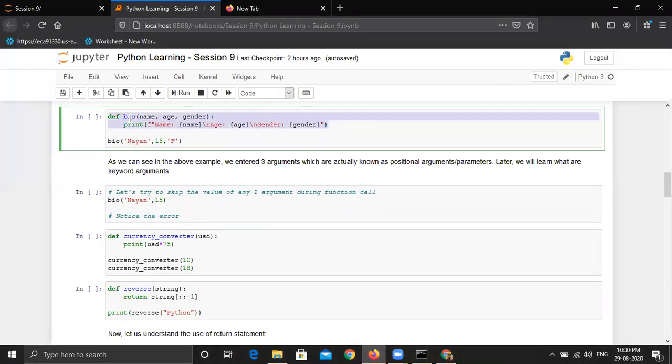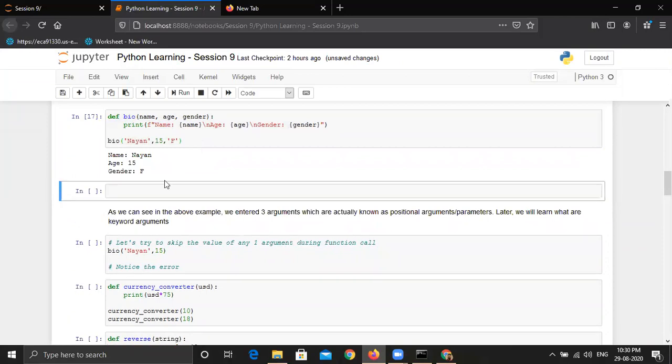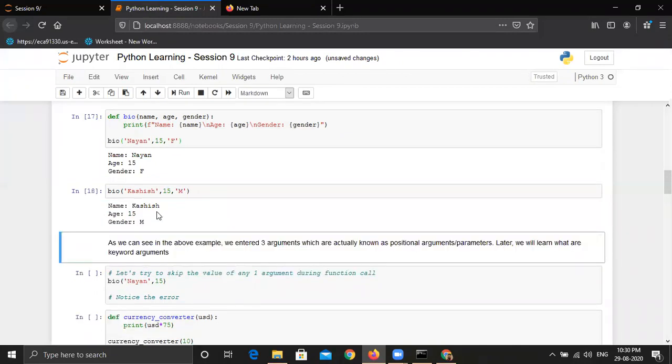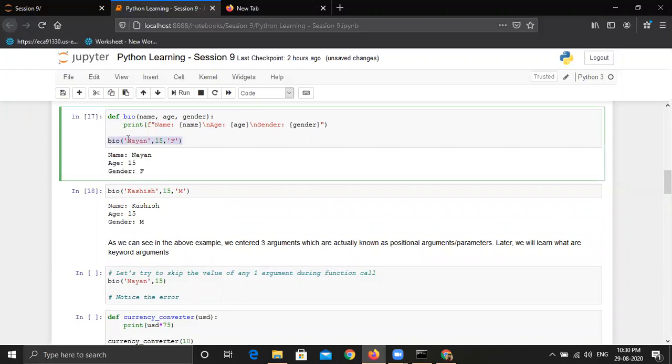And when we are calling it, we are calling this function name, and then it takes three arguments. That's why we have given three values: first name is Nayan, age is 15, and gender is female. Now if I run this, you can see it has printed correctly. But now if I take some different values, add a new cell, and print, suppose age is the same, and gender is not, so I'm printing it M. So now you can see it has printed these values. So this is now dynamic. Whatever values you give in the bio arguments will be printed as per the function definition.